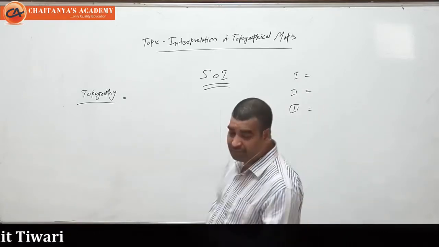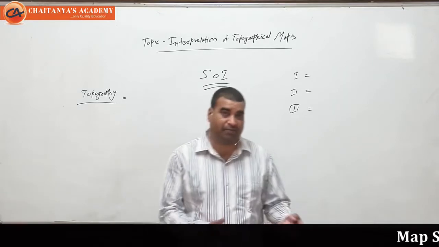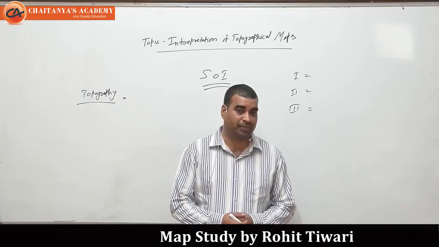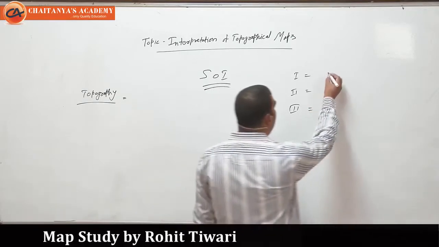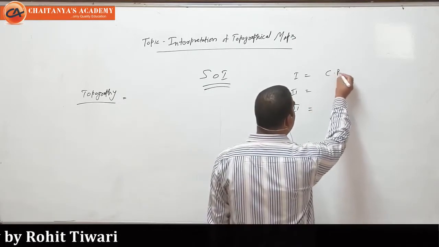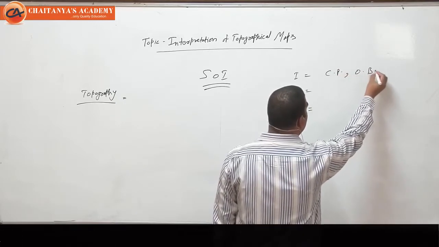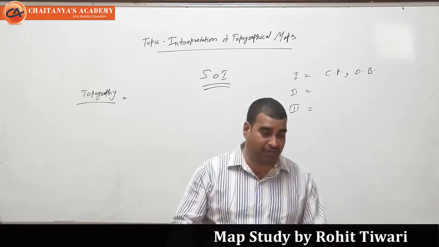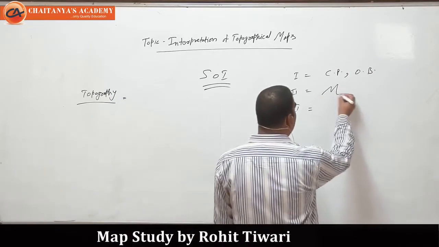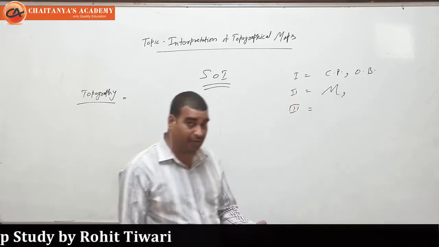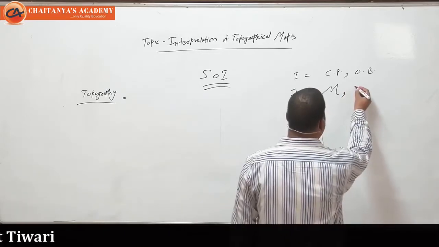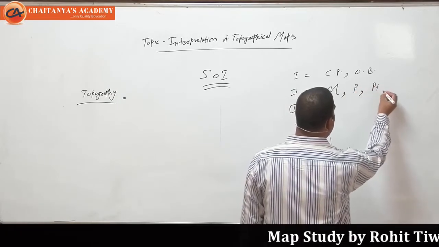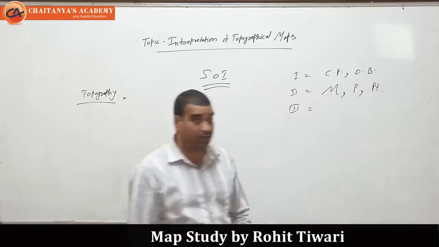In the first order relief features, we have continental platforms and ocean basins, which support continents and oceans. In the second order, we have mountains, which are the highlands, then plains, which are the lowlands, and then plateaus, which are the tableland.